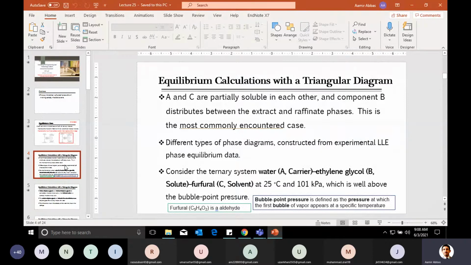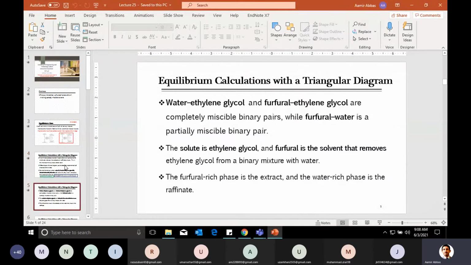So when you are given such a system, the purpose here is to remove ethylene glycol from the water. When you bring the solvent and the feed in contact, ethylene glycol actually will be distributed between both of these.